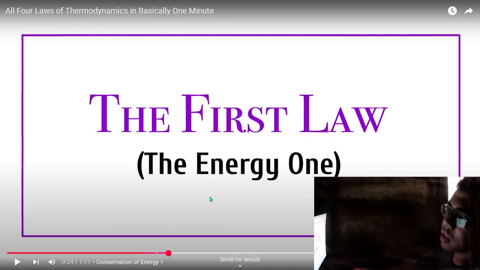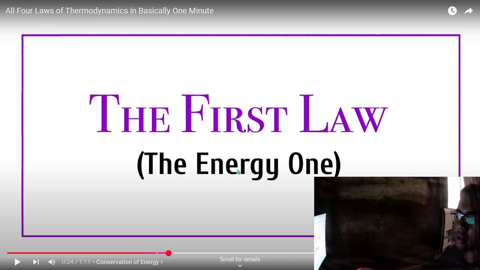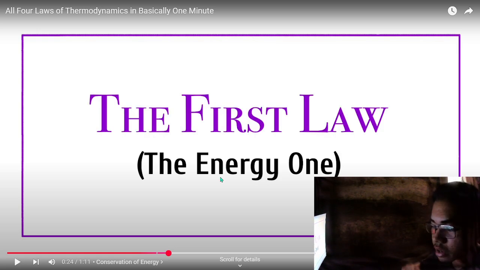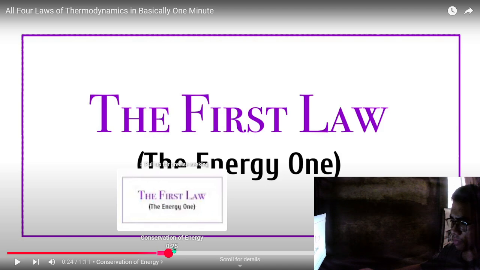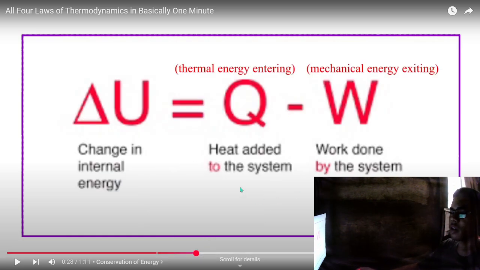So now the first law, the energy one. The first law of thermodynamics is the law of conservation. Energy cannot be created or destroyed, it can only change form. So we have here the formula, which is change in thermal energy is equal to heat added to the system minus the work done by the system. It computes the thermal energy entering minus the mechanical energy exiting.